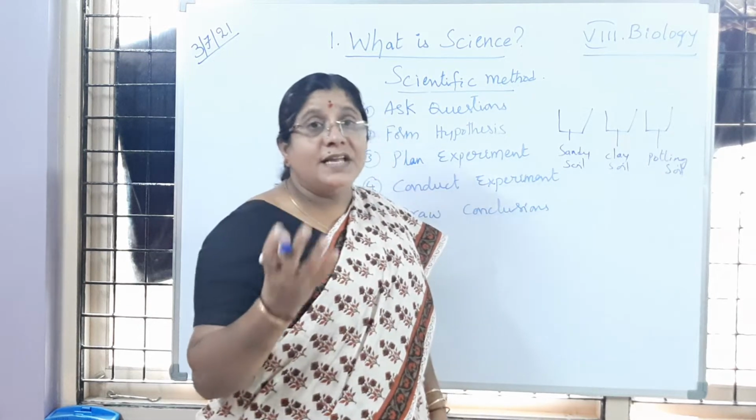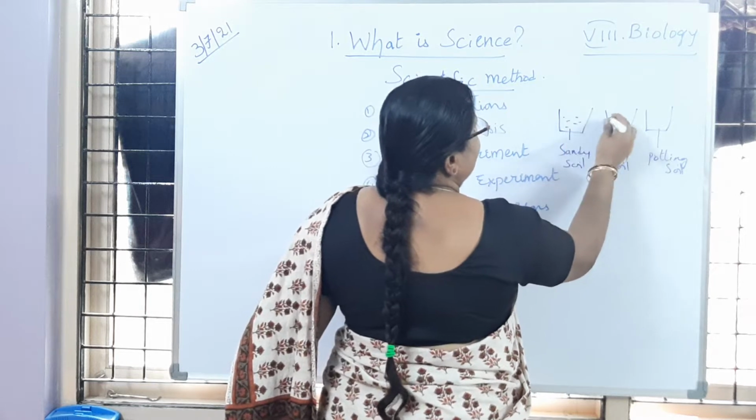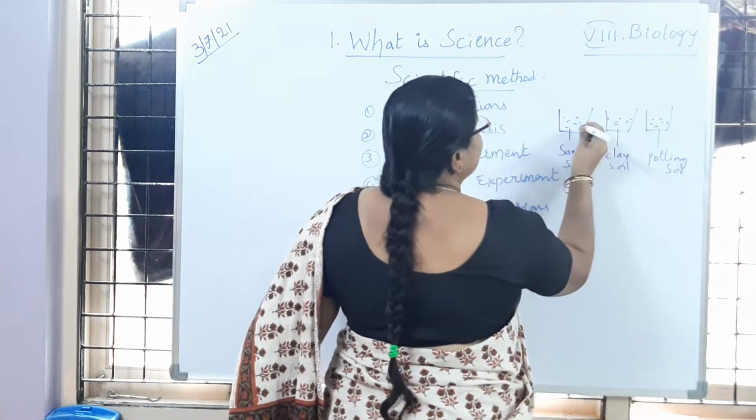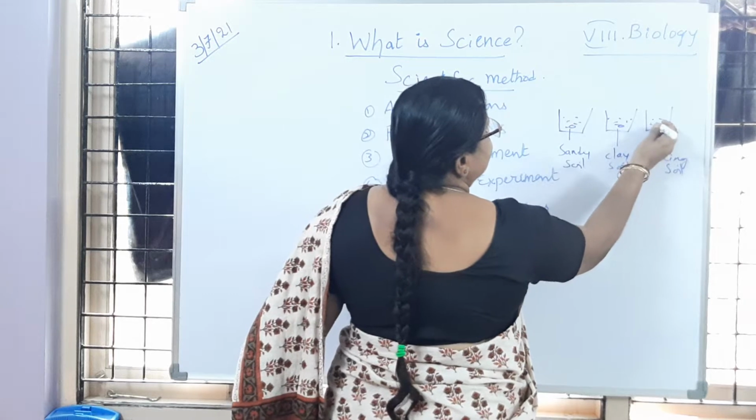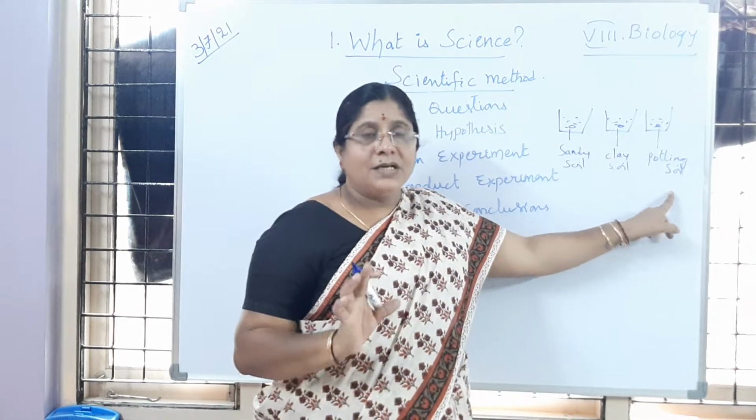So he has taken 3 seeds, and he has sown them. That boy has sown seeds in the pots which contain 3 different types of soils.